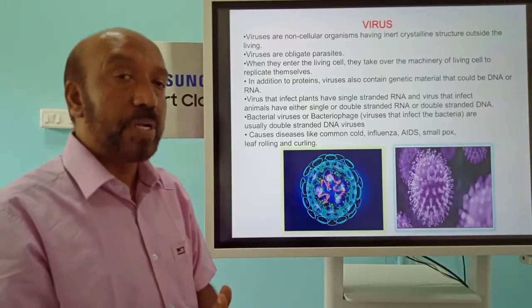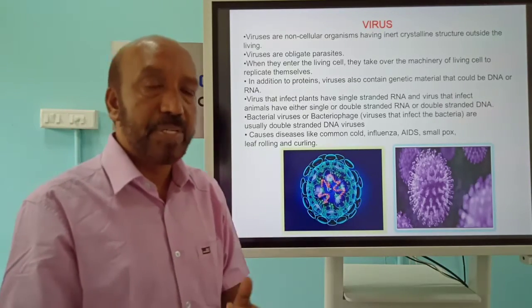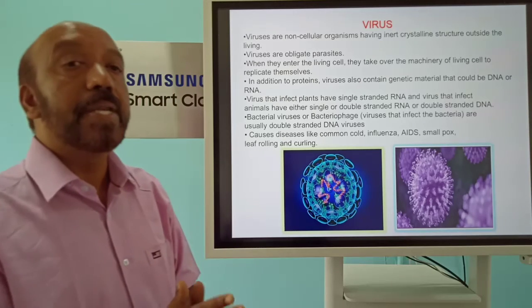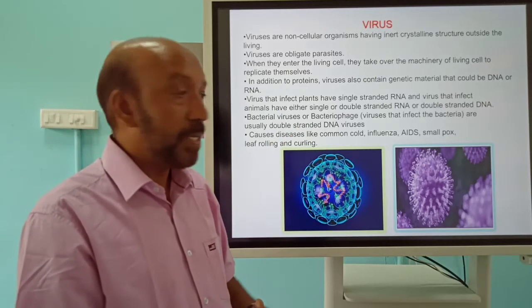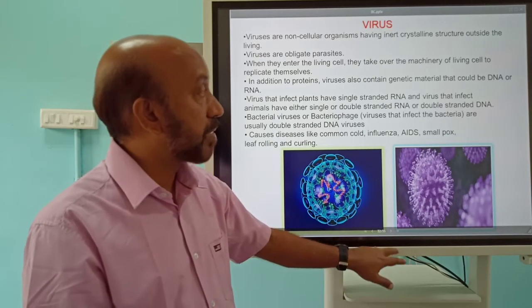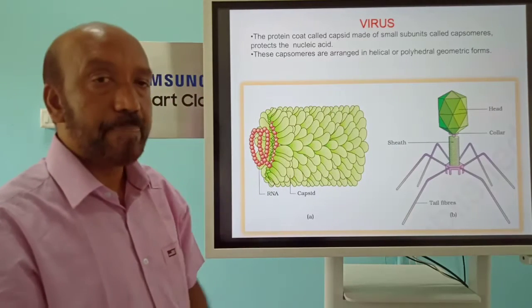And they are very important. Why? Because they are pathogenic organisms. They cause many types of diseases in both plants and animals. Any type of living organism you take, they are mainly the pathogenic ones. And if you check the body nature, it is a very simple structure. The body itself is made up of only a single structure.